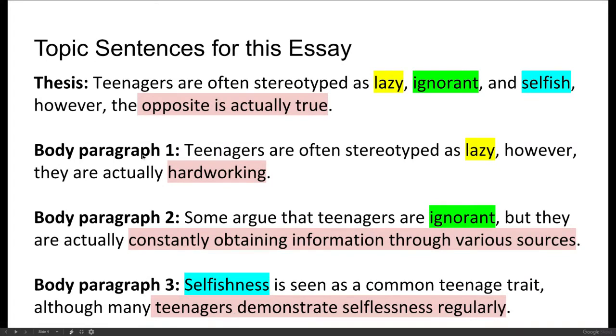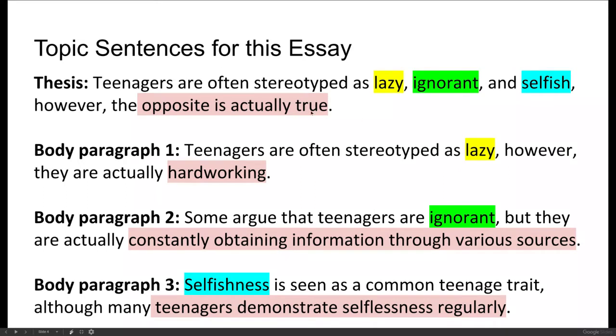So you can see the body paragraph topic sentences here. This is my thesis. Teenagers are often stereotyped as lazy, ignorant, and selfish. However, the opposite is actually true. Body paragraph 1 topic sentence. Teenagers are often stereotyped as lazy. However, they are actually hardworking. Body paragraph 2 topic sentence. Some argue that teenagers are ignorant, but they are actually constantly obtaining information through various sources. Body paragraph 3, topic sentence. Selfishness is seen as a common teenage trait, although many teenagers demonstrate selflessness regularly.